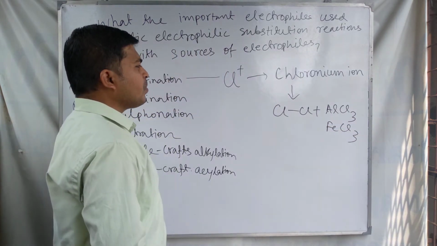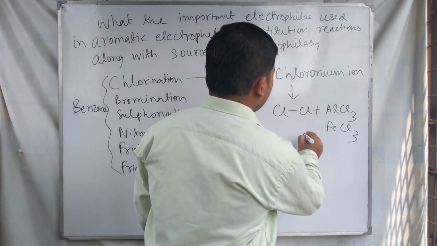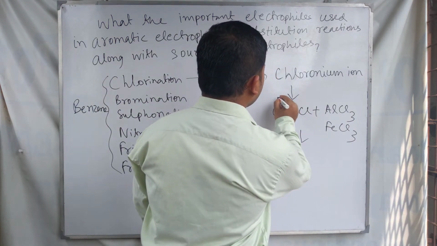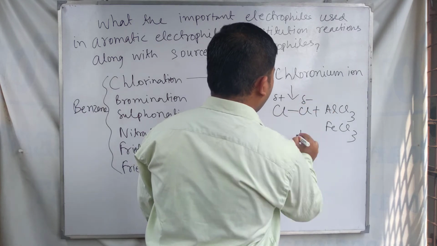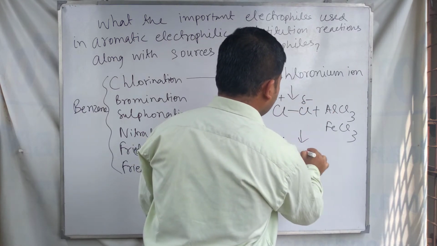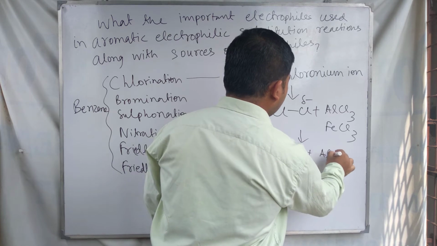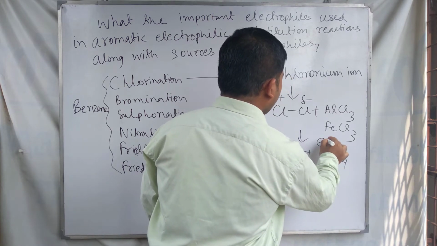For these Lewis acids, the bond is polarized and forms Cl plus and AlCl4 minus.